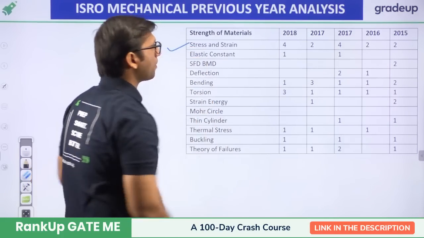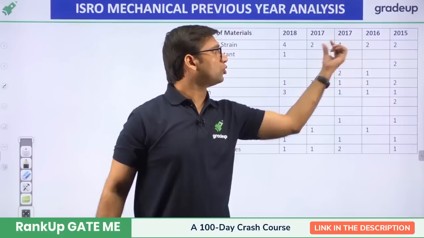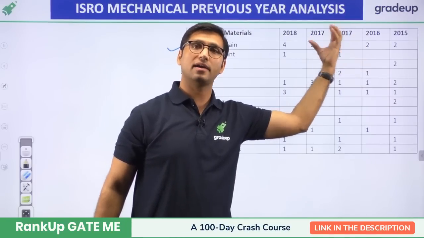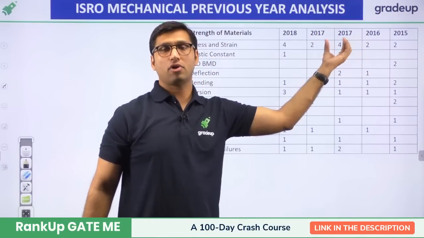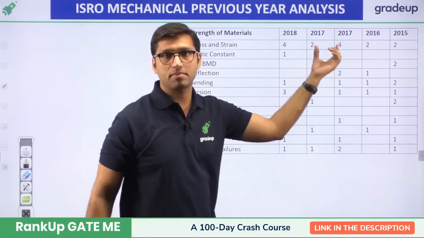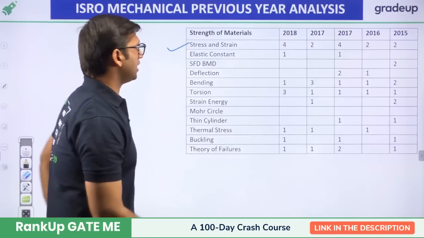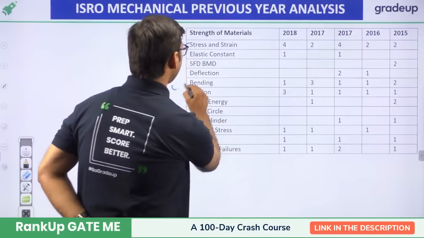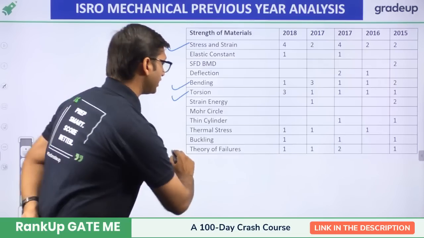stress and strain is a topic from which around 2 to 3 questions are asked every year from strength of material. Followed by that, you can see bending, torsion, and theory of failure.